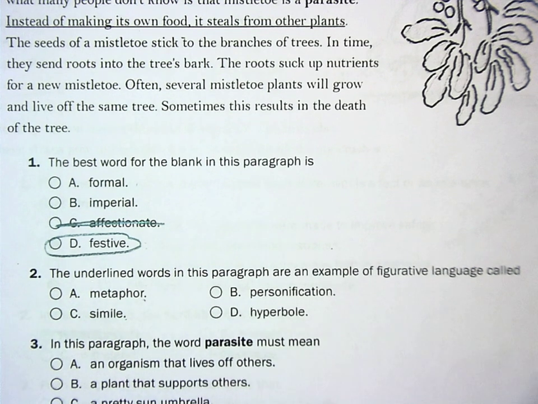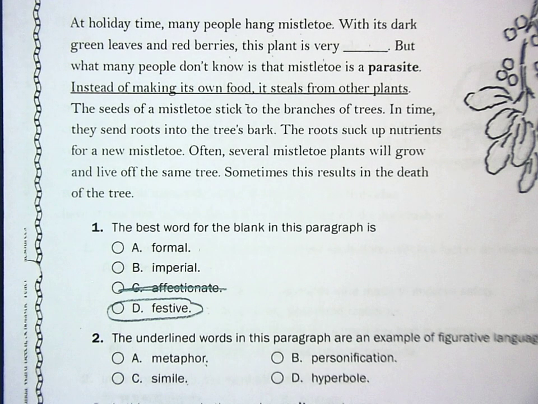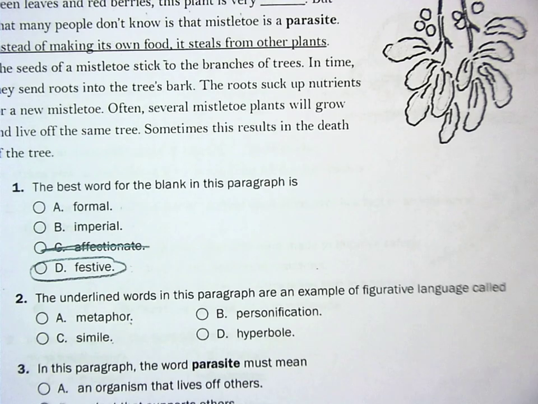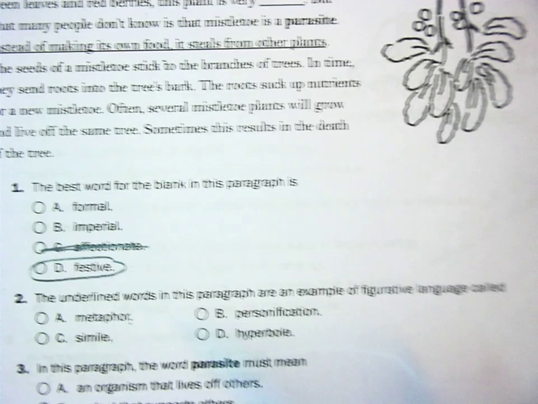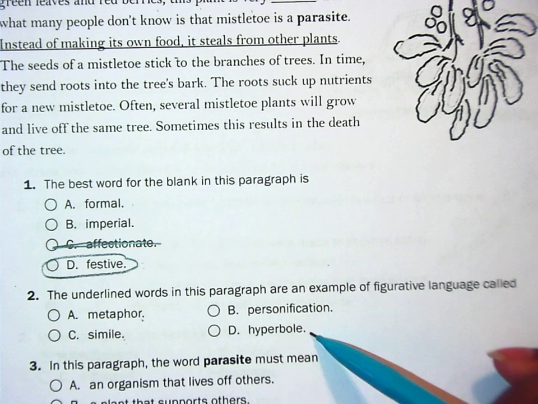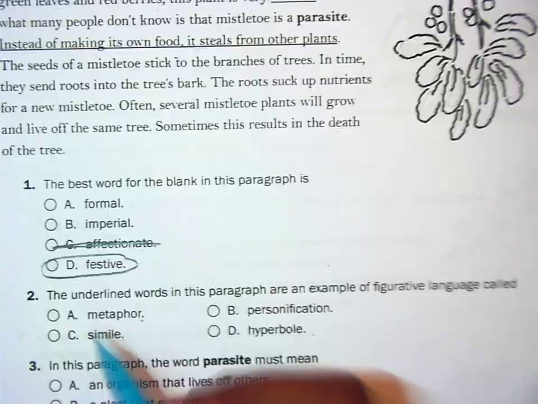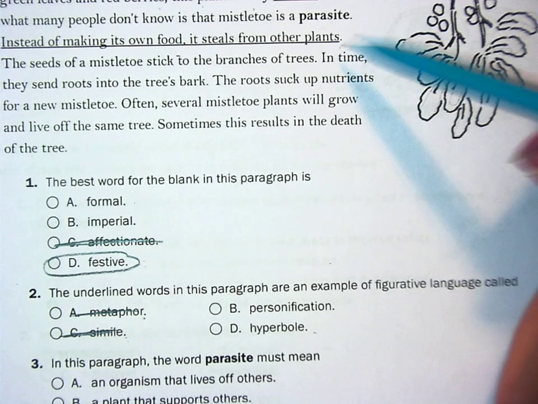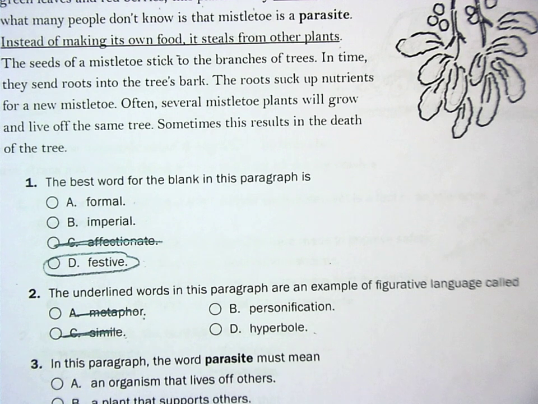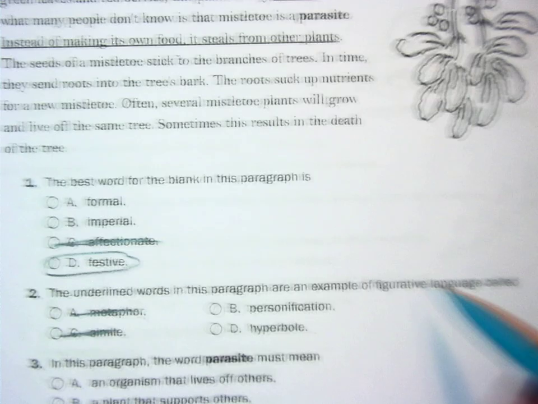So let's look at our underlined word to see which one fits. It says, instead of making its own food, it steals from other plants. Okay? Now, is it comparing two things? Not really. Is it using the word like or as? Not really. Okay? Is it an exaggeration? Are they exaggerating? Possibly. Or is it personification? Are they giving an object that's not human characteristics? So I'm going to give you a hint. It's between one of these two.